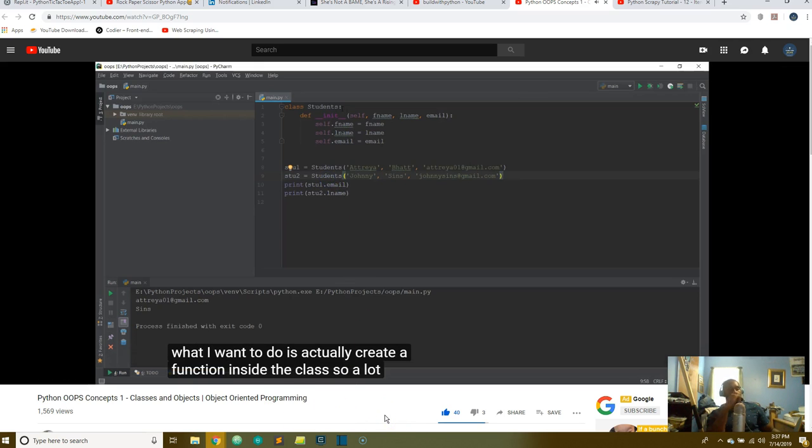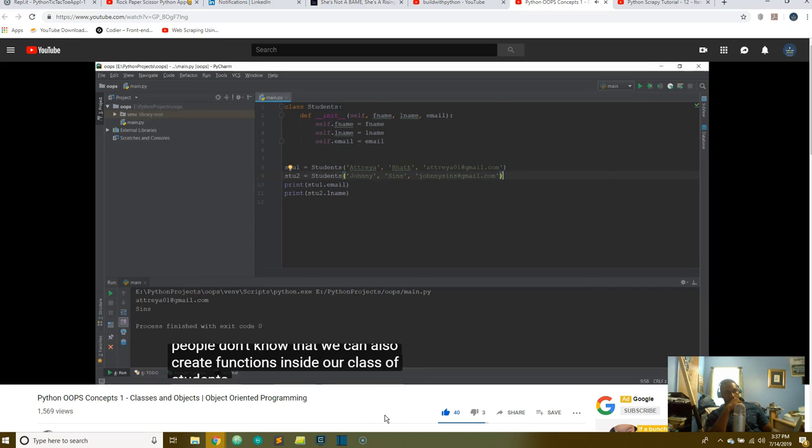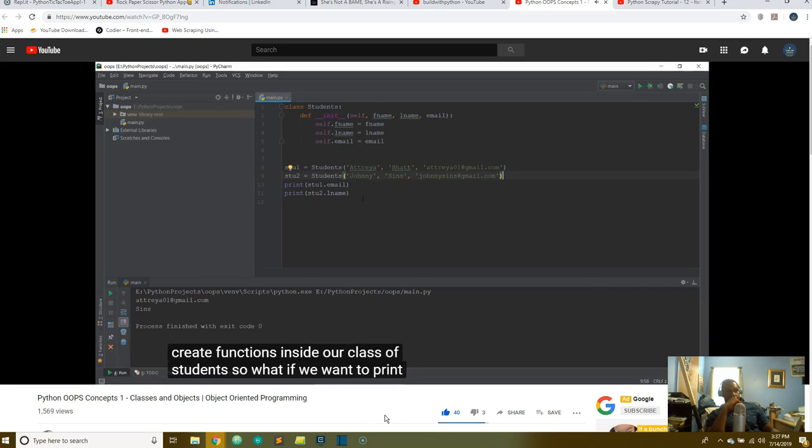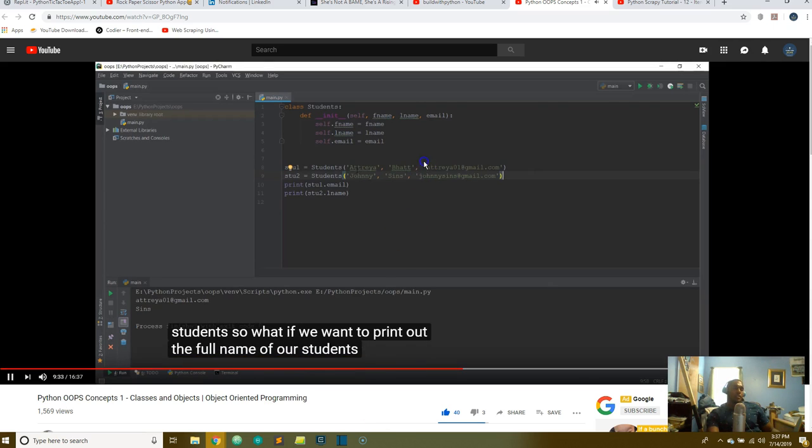A lot of people don't know that we can also create functions inside a class of students. So what if we want to print out the full name of our students? Let me just take a second right here and look at the syntax. Let me get this inside the class. So basically, to understand classes and objects, we're looking at this syntax right here.